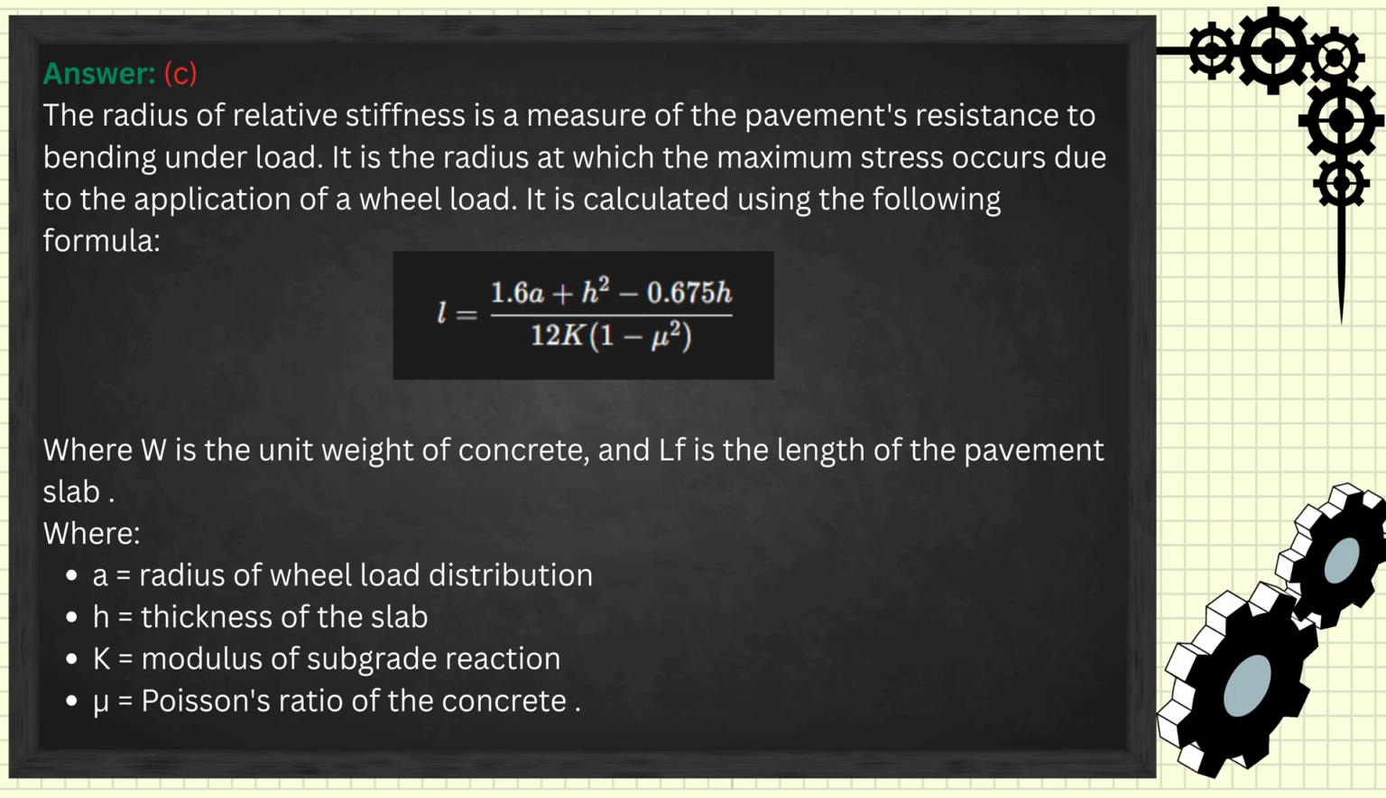L is equal to the expression 1.6 times A plus H squared minus 0.675 times H, all divided by 12 times K times the quantity 1 minus mu squared, where A is the radius of the wheel load distribution, H is the thickness of the slab, K is the modulus of subgrade reaction, mu is Poisson's ratio of the concrete.